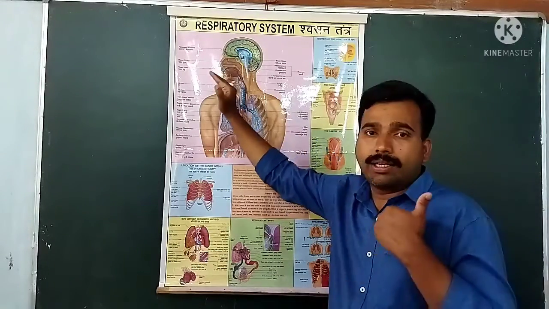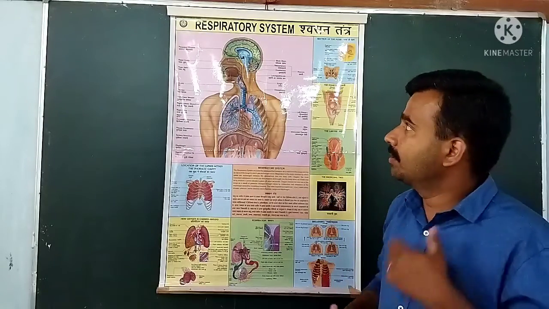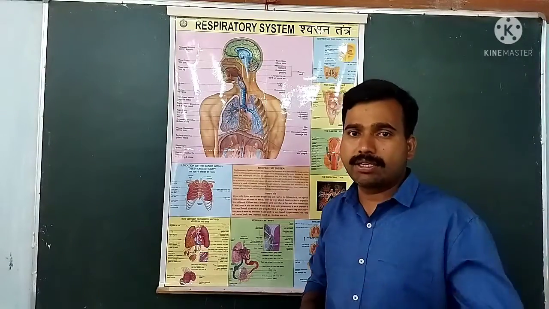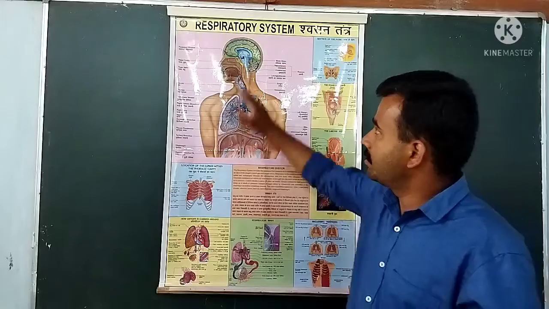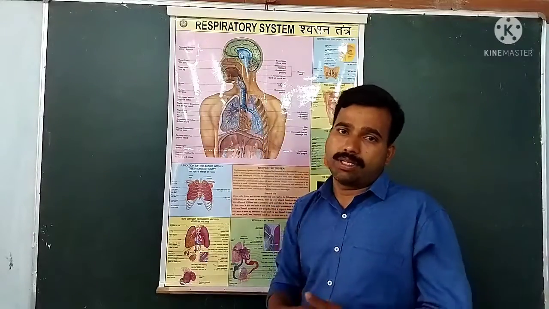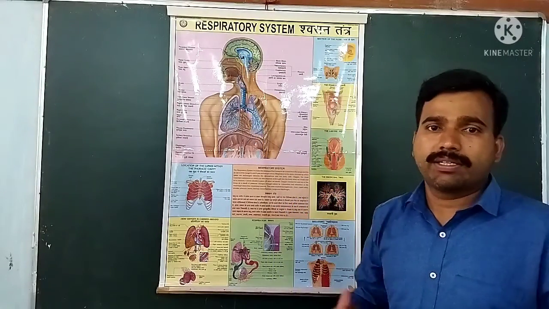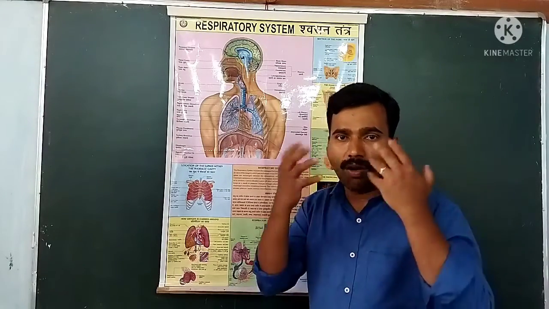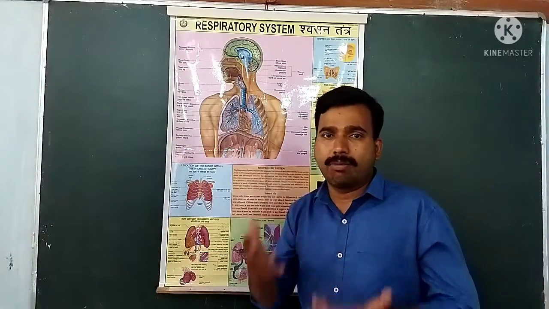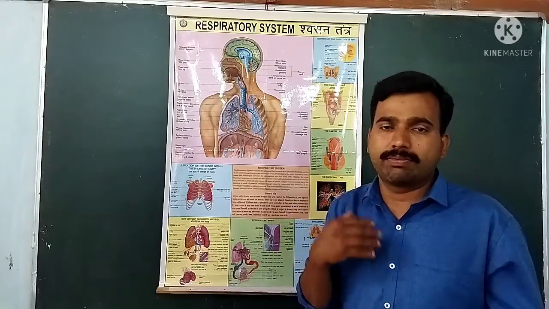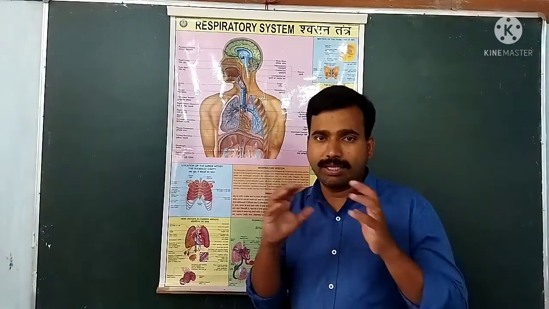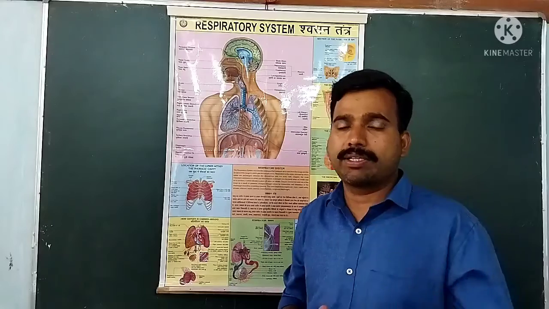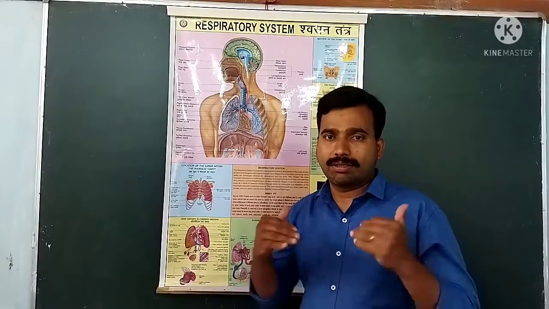The next life process, which is very essential for our survival, is called respiration. The first part of respiration is breathing. Breathing means we take in oxygen and release carbon dioxide, which is a waste product released as a result of the cellular respiration happening in the cells.